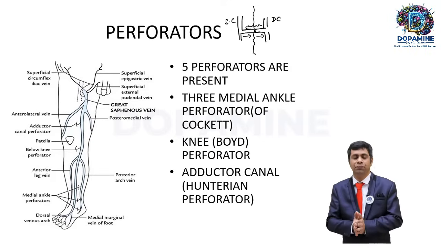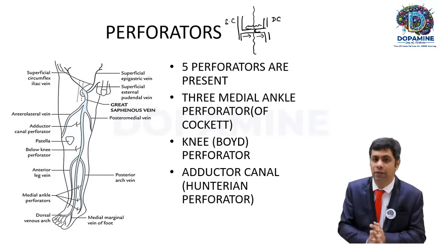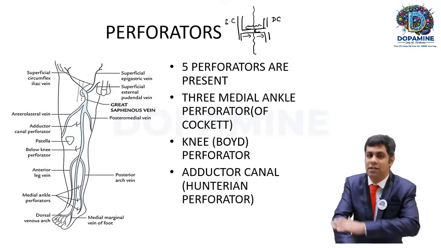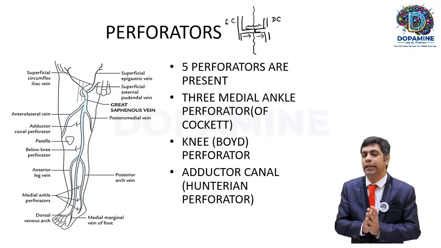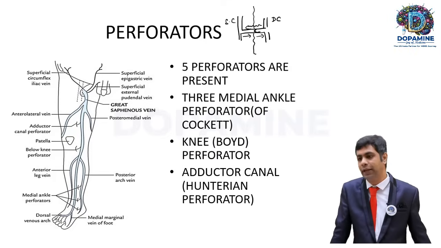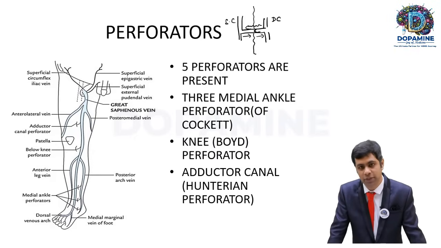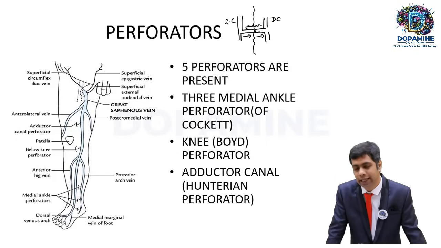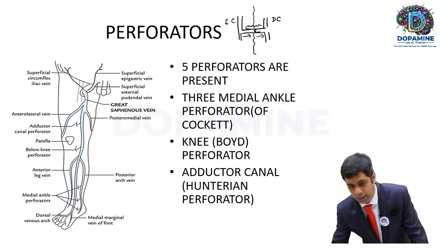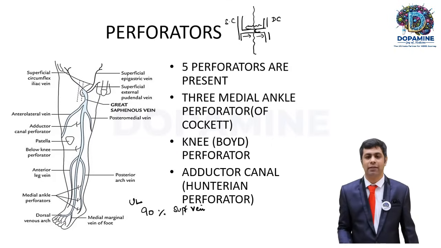Remember this rule, which I teach my first MBBS students: the 90% rule. When you look at the veins in the upper limb, 90% of the blood travels in the superficial set. Only 10% of blood travels in the deeper set. For example, superficially we have the cephalic and the basilic vein. Let me write here so that you won't get confused: 90% of blood in the upper limb is present in the superficial veins, and only 10% is present in the deep veins.